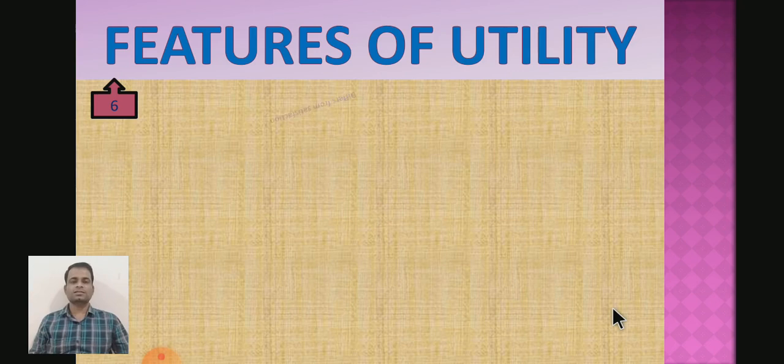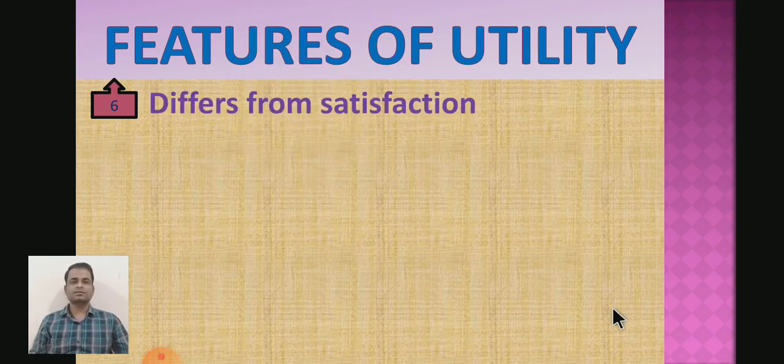The sixth feature of utility is that it differs from satisfaction. So the concept of utility differs from the concept of satisfaction. Student, we should know first what is the concept of utility, and then what is the meaning of satisfaction. Then we may understand how utility differs from satisfaction.